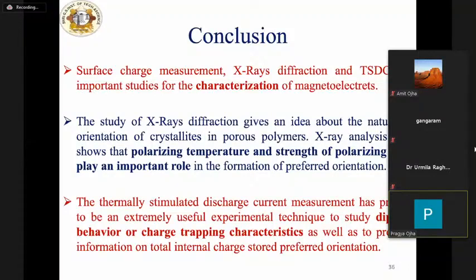Here I have discussed only three characteristics. The thermally stimulated discharge current measurement has proved to be an extremely useful experimental technique to study dipolar behavior or charge trapping characteristics, as well as to provide information on the total internal charge stored.